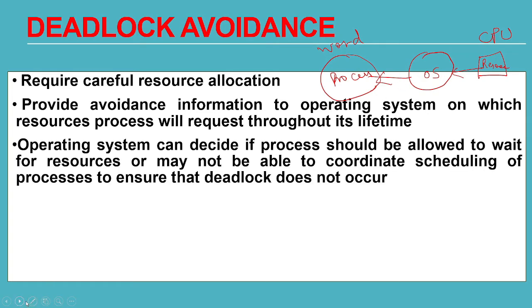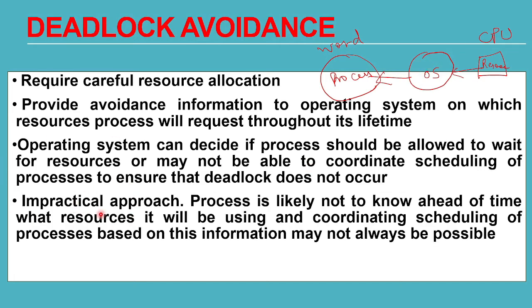So the operating system can decide if the process should be allowed to wait for a resource, or coordinate the scheduling of processes to ensure that deadlock does not occur. What is the main job of the operating system over here? The OS should make sure that deadlock will not occur. It is the OS's responsibility whether to allocate the resource to a process at that time, or not to allocate and keep the process waiting for the resource. It is up to the OS.